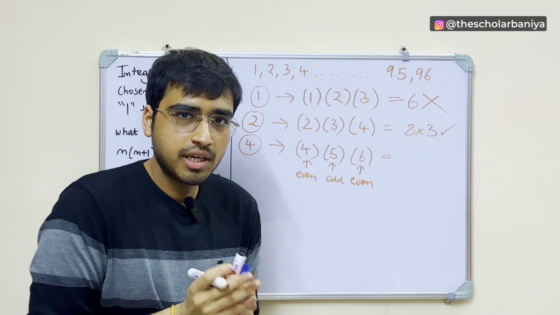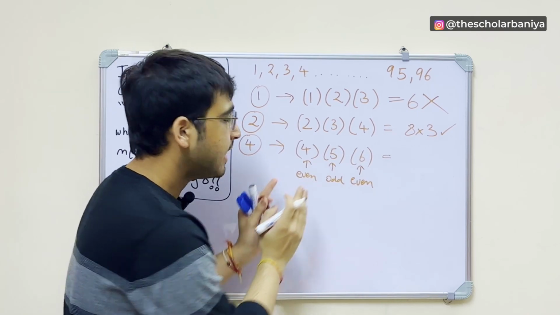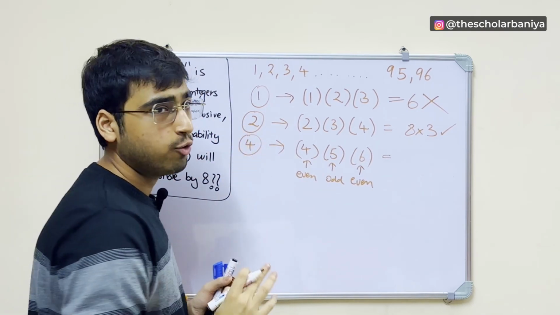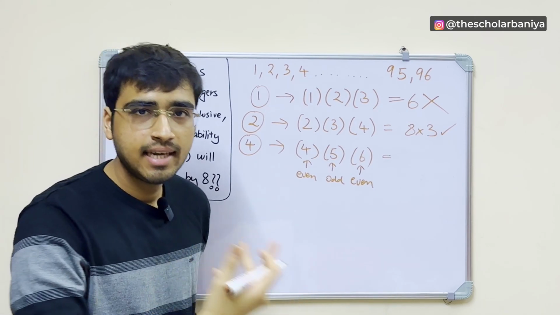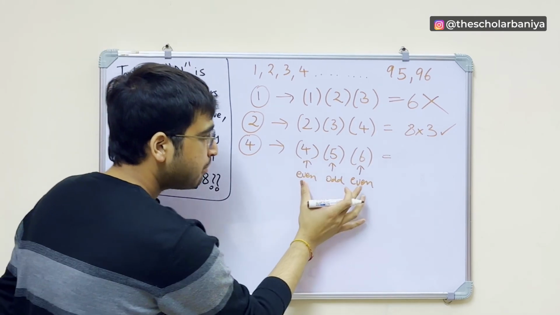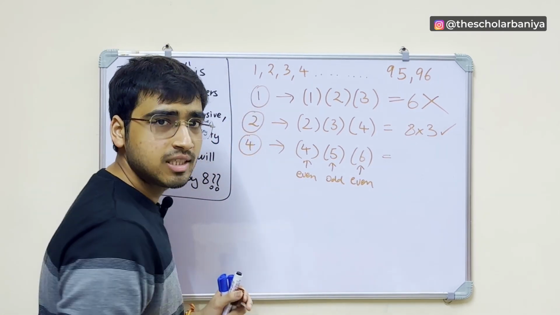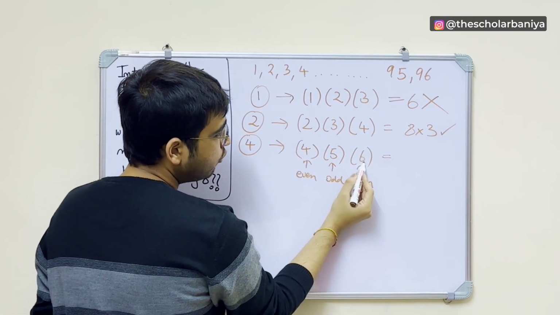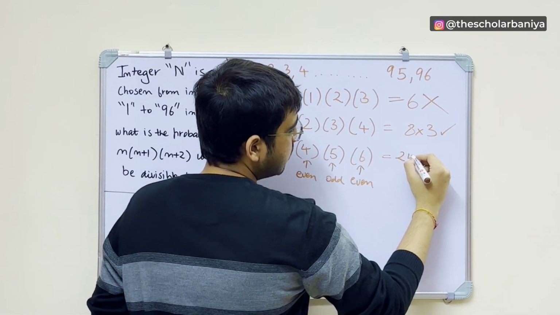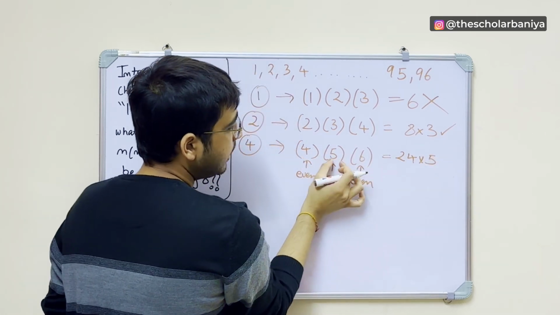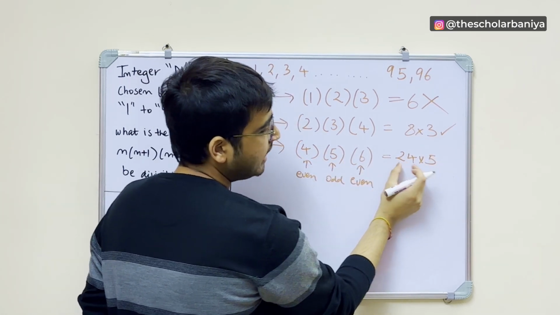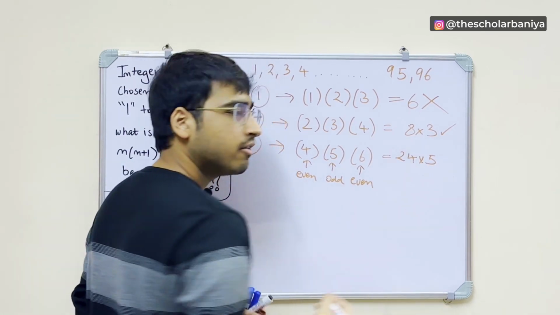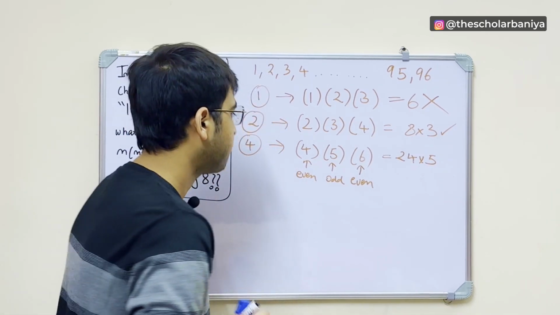So what we mean is that whenever you take any even number, for example we took 2, or we take 4, or 6, or 8, the product will always be divisible by 8. For example, this is 6 into 4, 24 into 5, and we know 24 is obviously divisible by 8. So this entire thing will be divisible by 8.